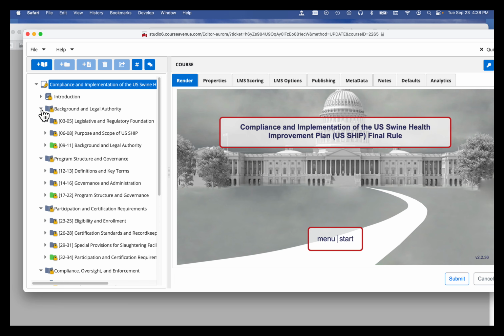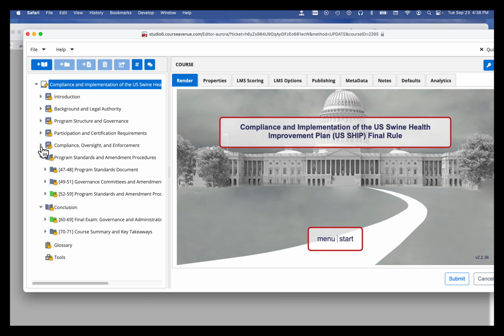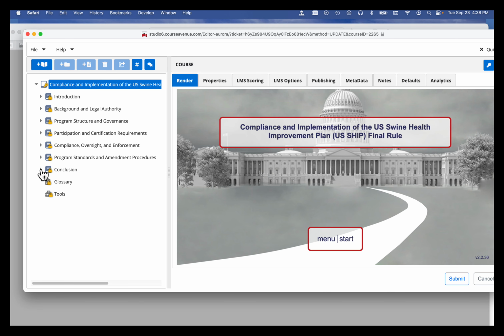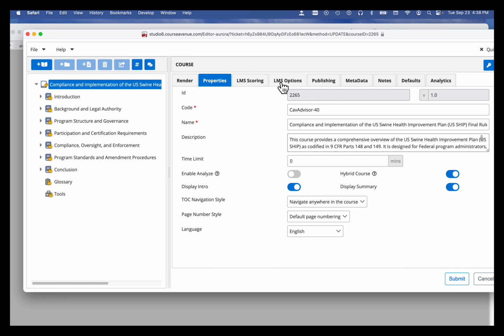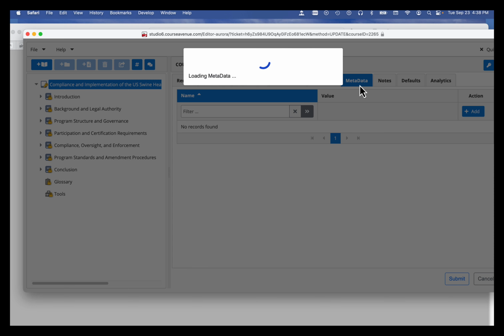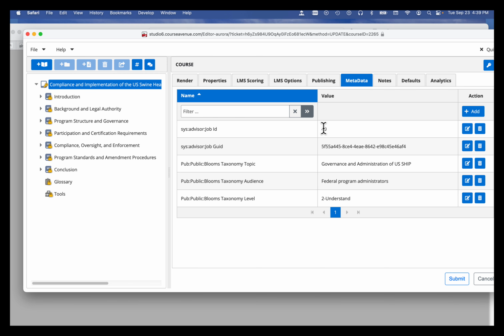We have overall 3, 4, 5. Wow, this is a good course. CourseAdvisor courses have overall properties. If we look at the properties, this will give you some information about the course overview, basic information. Just to check the metadata real quick, it's usually pretty interesting. This was the job that, when I said it was built by CourseAdvisor, this is that.